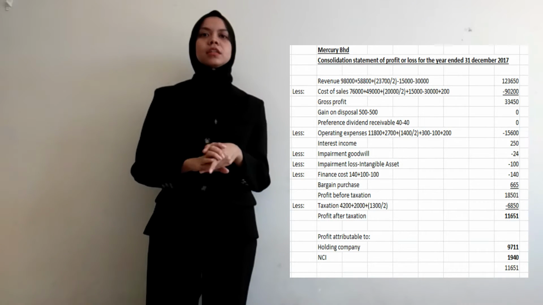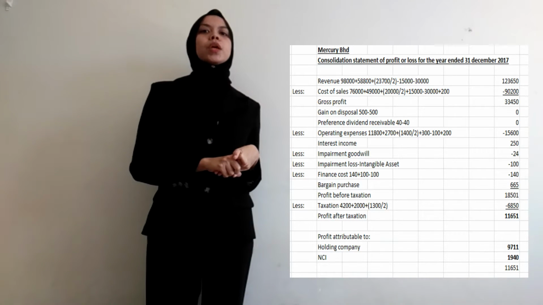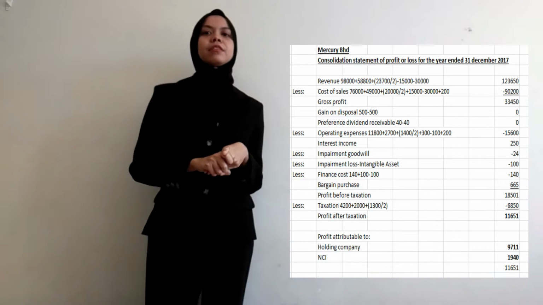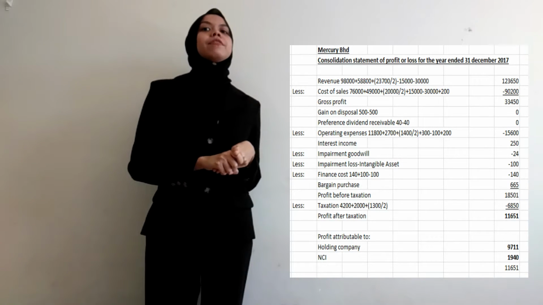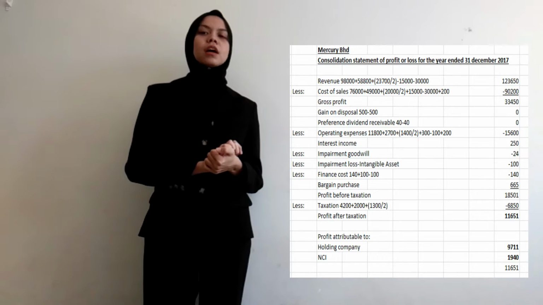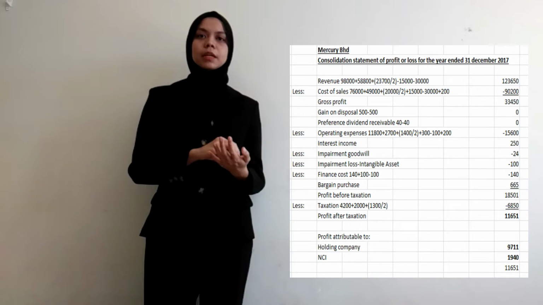And then we get the gross profit, and after that we plus the gain on disposal and preference dividend receivable, which have the value of 0 since there is an intra-group transaction between holding and subsidiaries.